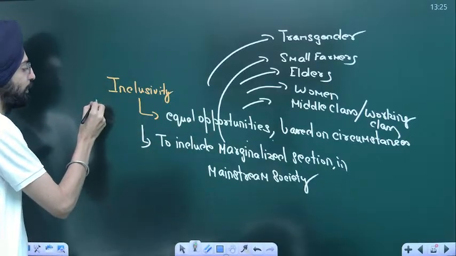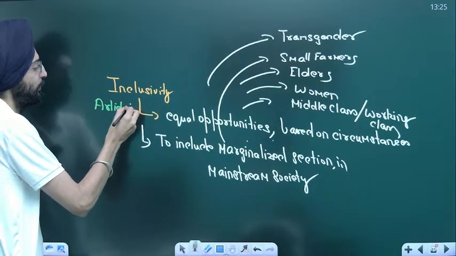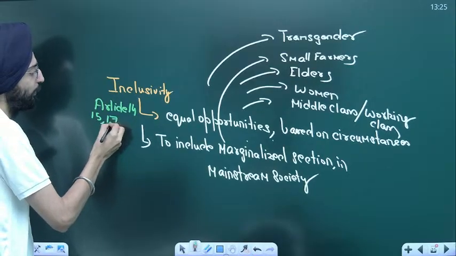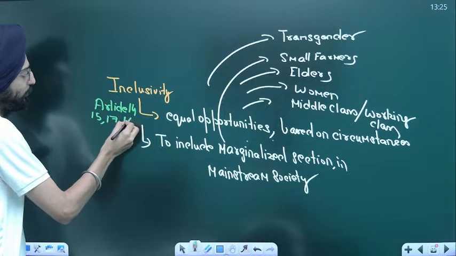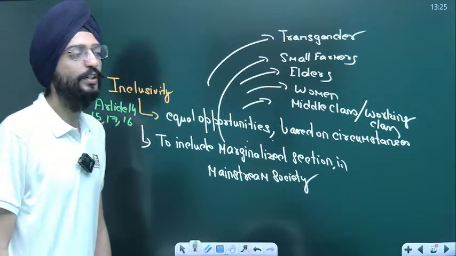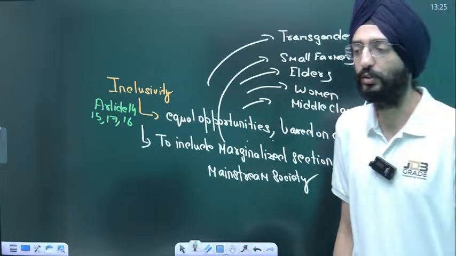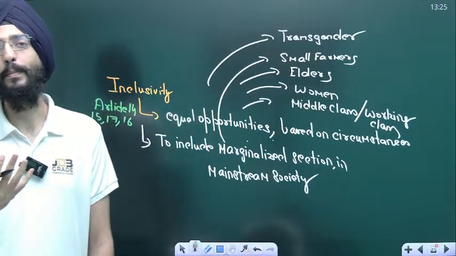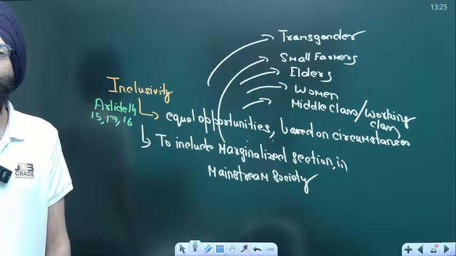That's nothing but Article 14, equal opportunities for all. Even other things like 15, 16, and 17 are a part of offering inclusivity in mainstream society. So all this needs to be taken care of. The policies should be such that they include all these sections in a much more holistic manner, because society is very fabricated. It's been stratified all over the world. There has been a rich-poor concept.